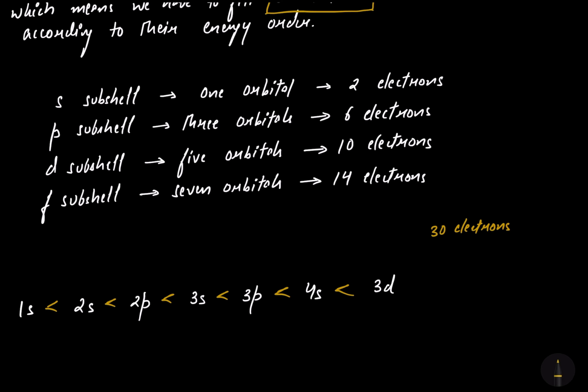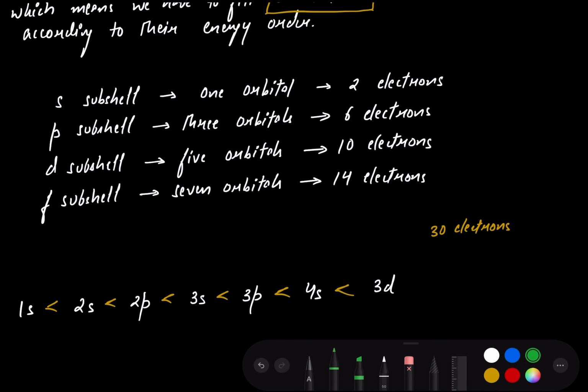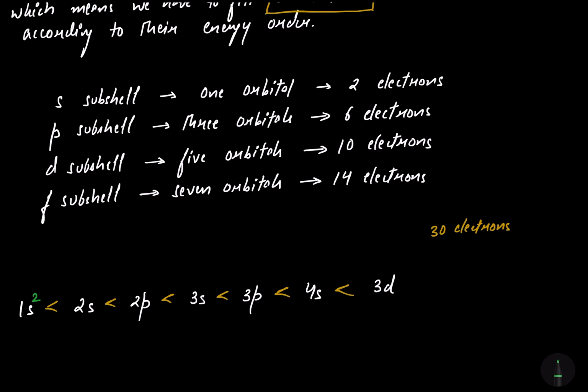So now let's come to the subshell with the lowest energy, that is 1s. Now s subshell can accommodate maximum of 2 electrons, so I am writing 2 over here. Now the next high energy is again 2s. It's again an s subshell, so it will again have 2 electrons. The next subshell of higher energy is 2p.